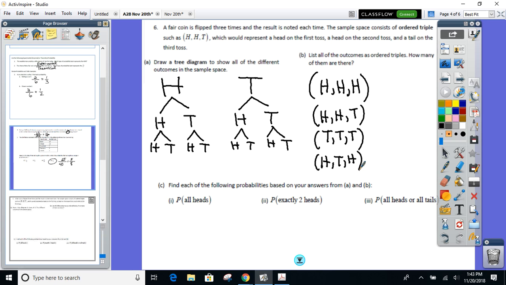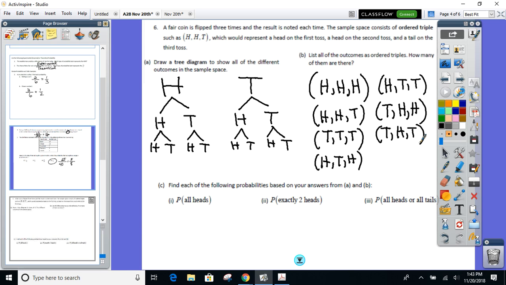Rachel. Heads, tails, tails. Mary. Tails, heads, heads. 2 more. Kylie. Tails, heads, tails. Yep. 1 more.